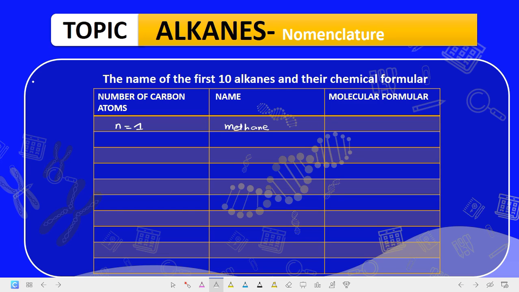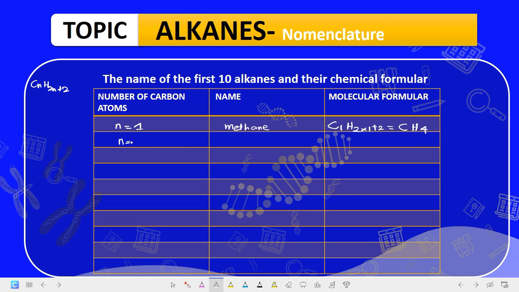Let me write the general formula here: CnH2n+2. When n is equal to 1, it will be C1H(2 times 1 plus 2). 2 times 1 is 2, plus 2 is 4. So this is CH4, and the name is methane.